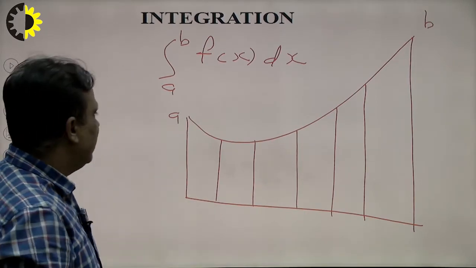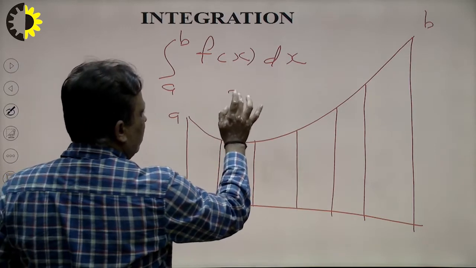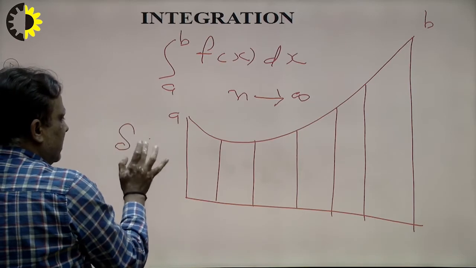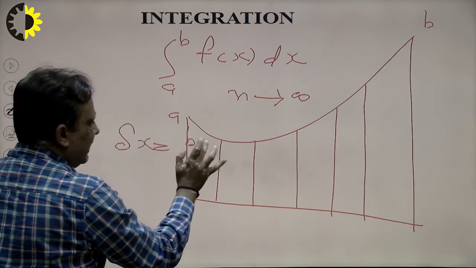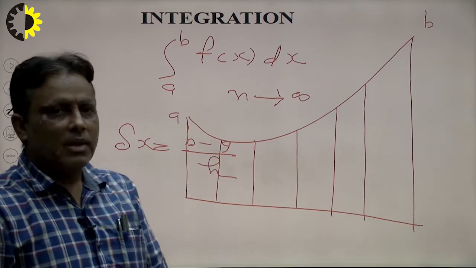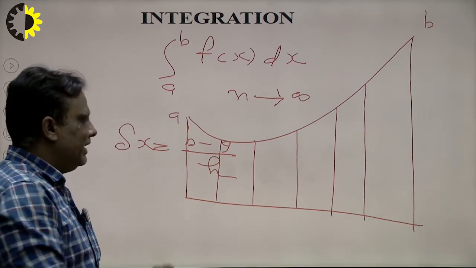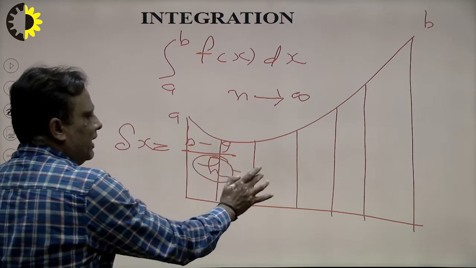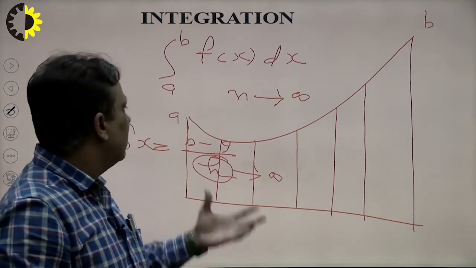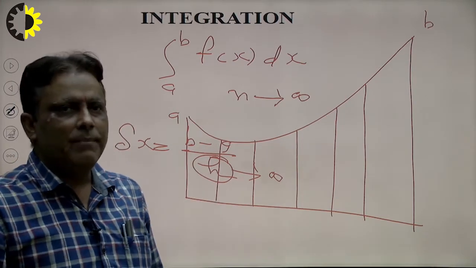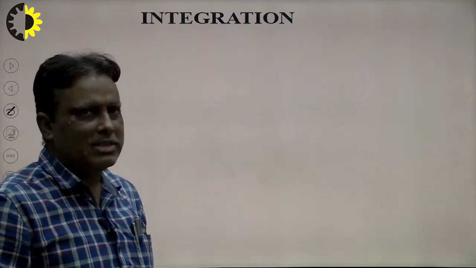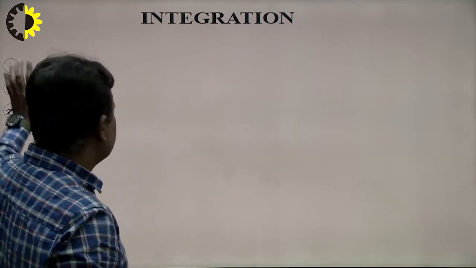How to calculate the limit as n tends to infinity? What will be the value of delta x here? I calculate delta x equal to (b minus a) upon n, where n is the number of intervals. If n tends to infinity, that means if we take infinitely many parts of any curve, the width delta x tends to 0. So in this way we can say that the integral plays the most important role in our calculation as well as our technology.